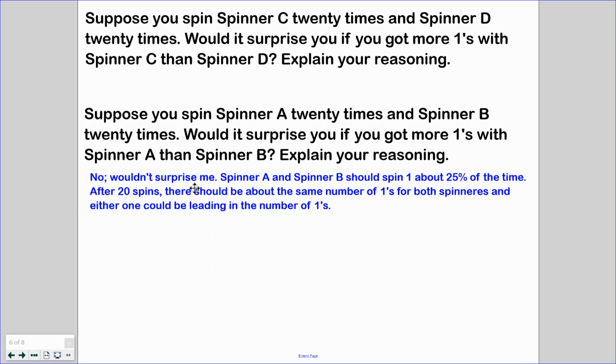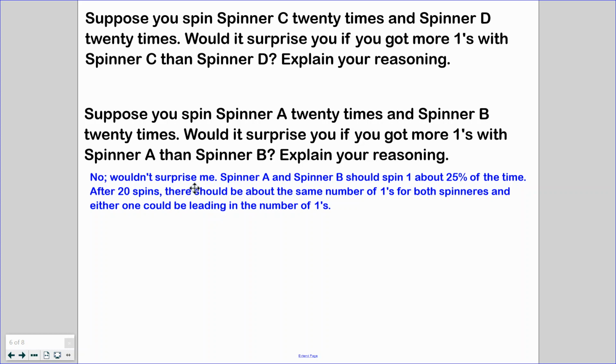After 20 spins, there should be about the same number of 1s for both spinners, and either one could be the one that leads. So that doesn't necessarily mean when we actually do an experiment that we're always going to get 1 25% of the time. But probability and chance is telling us we should. So a lot of people make their guesses based on that. I believe meteorologists also do a lot of that. They look at data and they look to see what happened, and they base what they predict to us off of information like that. All right, let's keep going.